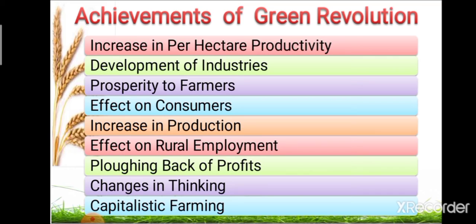After that, the next achievement is plowing back to profit. Okay, so it is another positive effect of Green Revolution, that is plowing back of increased profit into agriculture. A study conducted at Ludhiana revealed that farmers reinvest 55% of their family income in the development of their field, about 49% in short period investment and 6% in long term investment in land improvement or agricultural improvement.